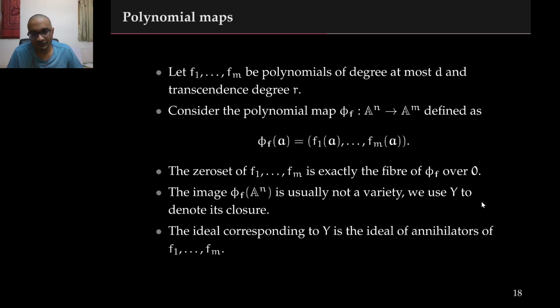The image of phi f is usually not a variety. We will use y to denote its closure in the Zariski topology. The ideal corresponding to the variety y is the ideal of annihilators of f1 through fm. Here, by an annihilator of f1 through fm, I mean any polynomial a such that a evaluated at f1 through fm is the identically zero polynomial.